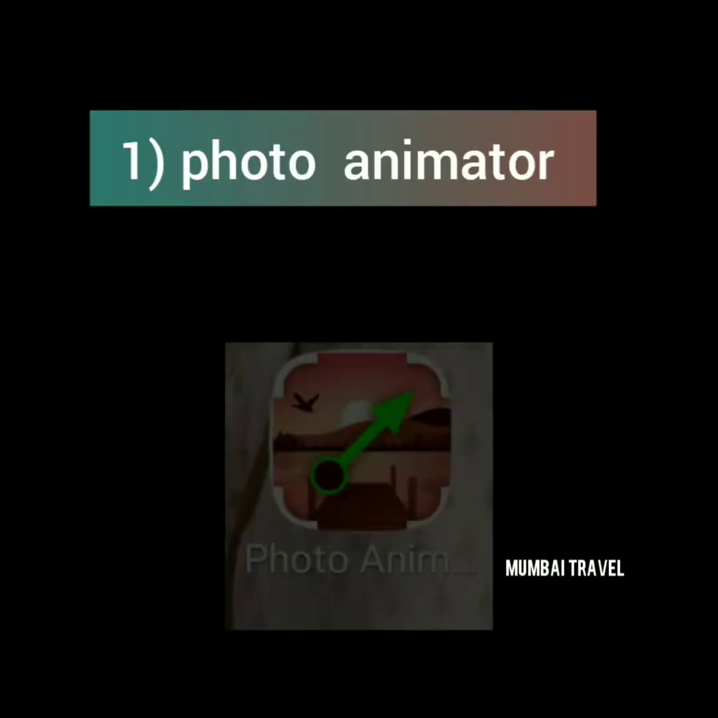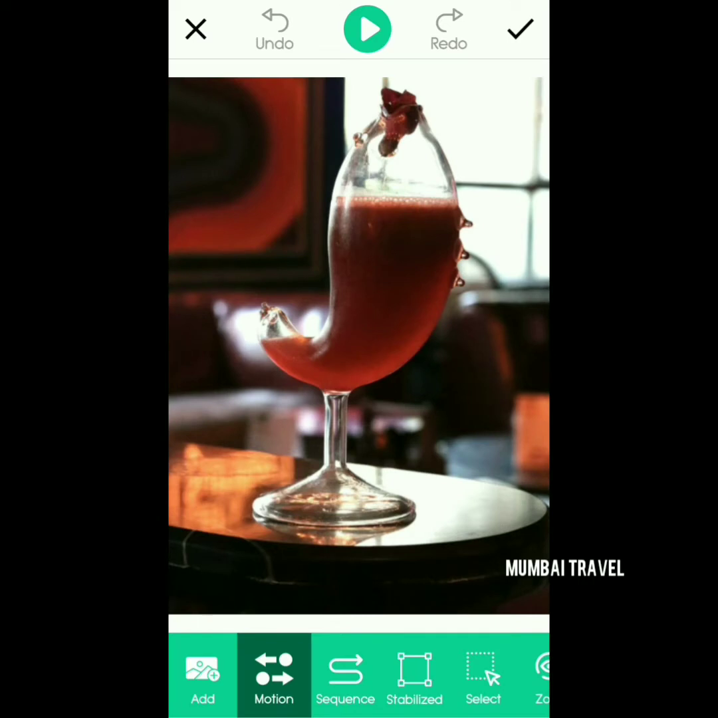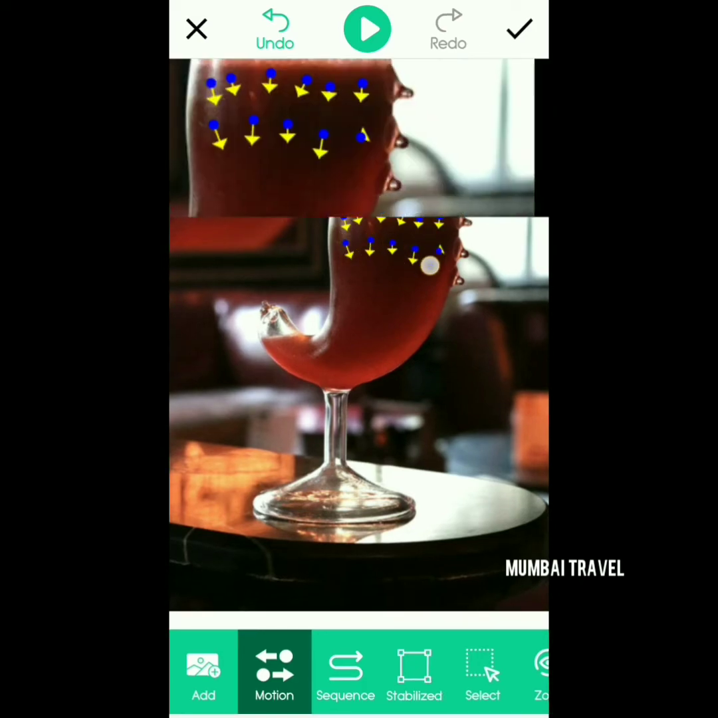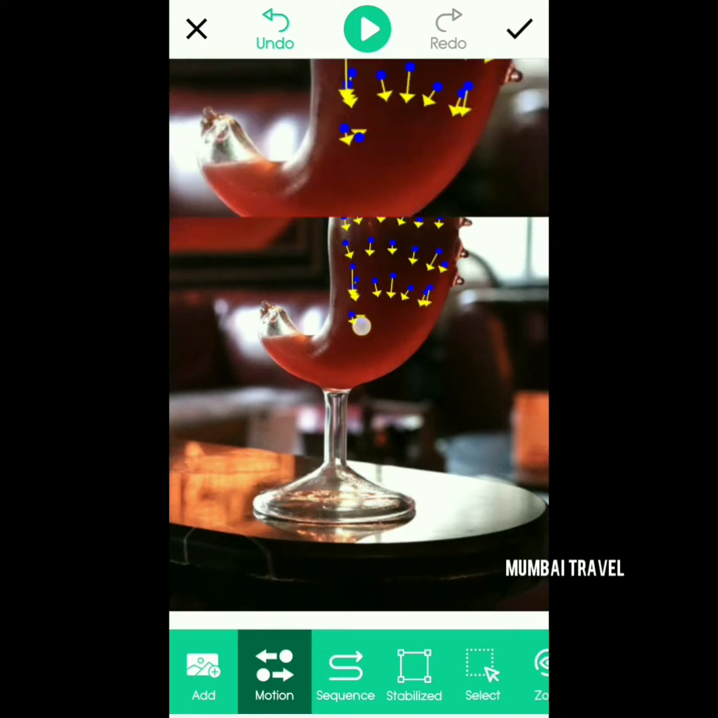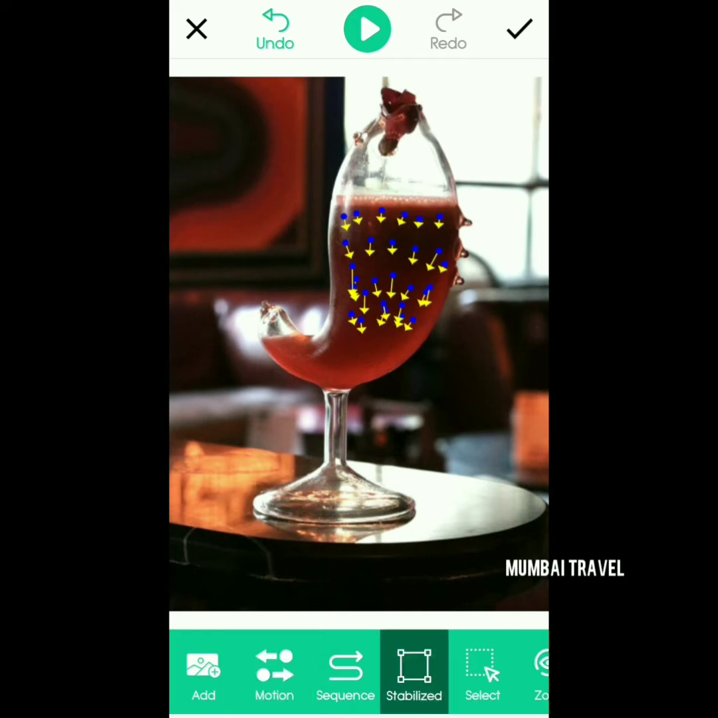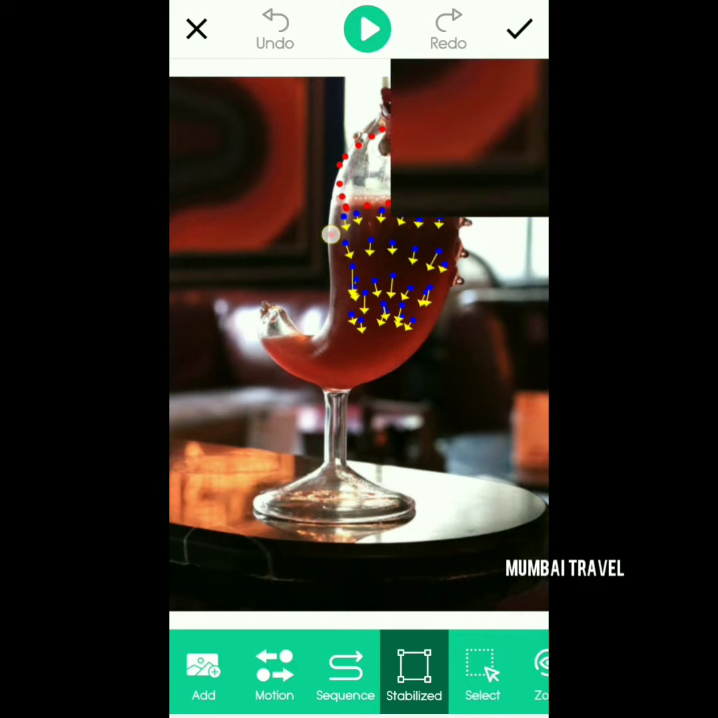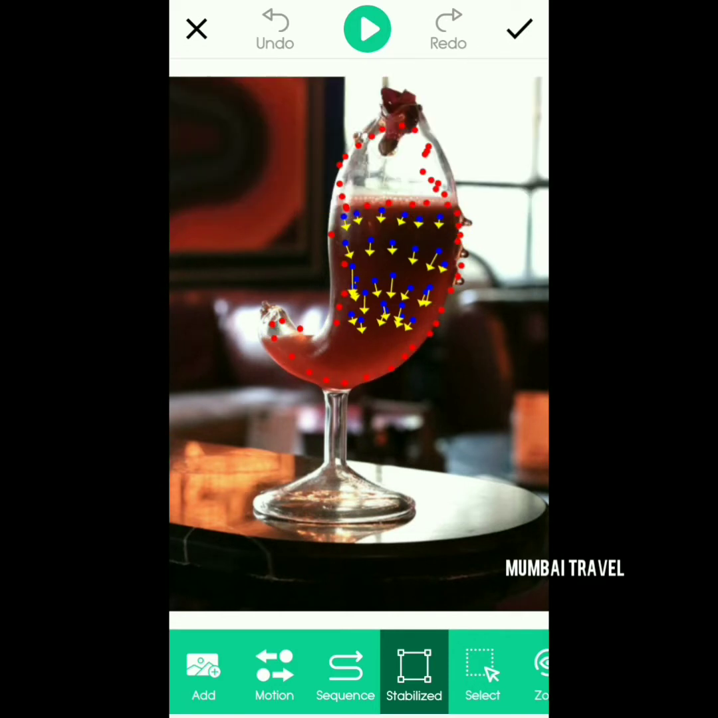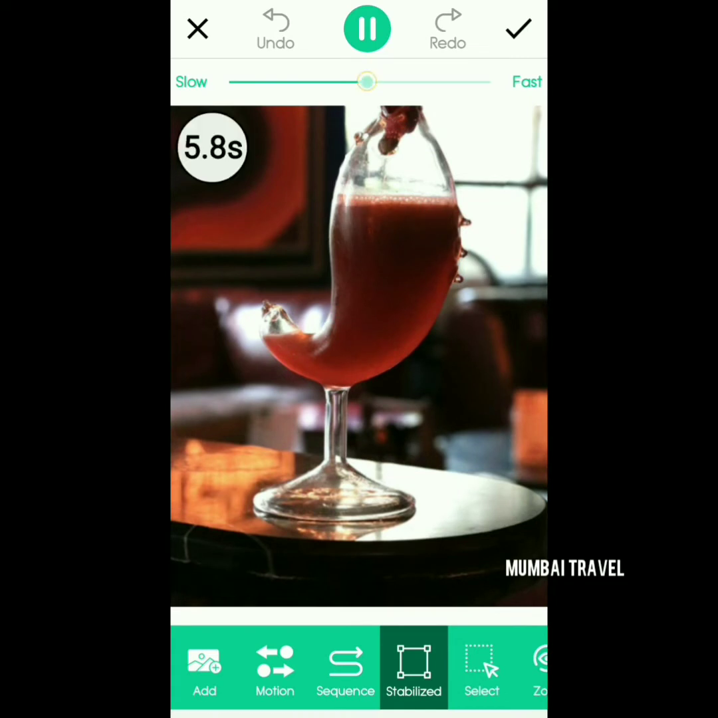First is Photo Animator. This is a new concept where you can make your photo look videographic, and it gives a look where the drink is falling. Select on the motion and create small arrows downwards, then stabilize it using dots where you don't want the drinks or the glass to move, and you can check it by pressing on the arrow button upstairs. You can make it slow, you can make it fast as per your convenience.